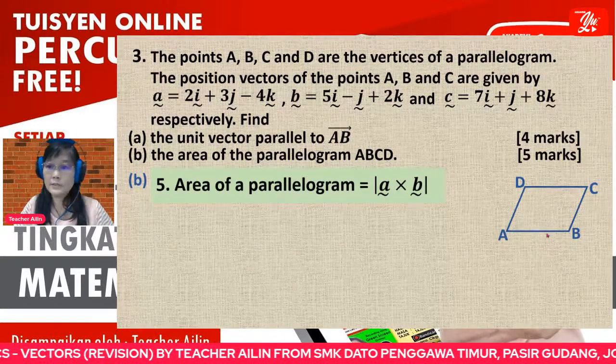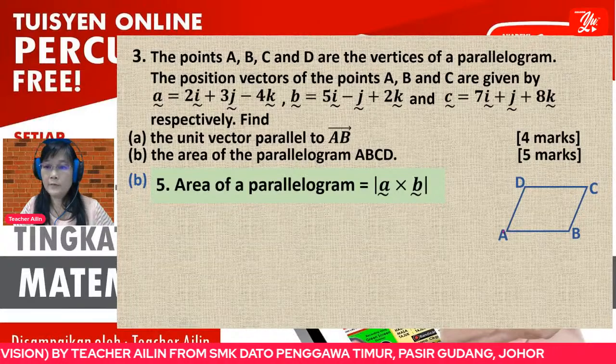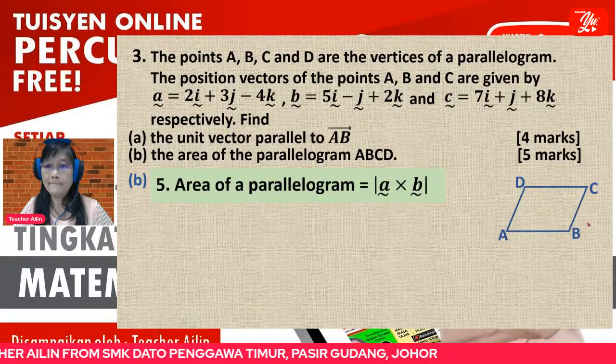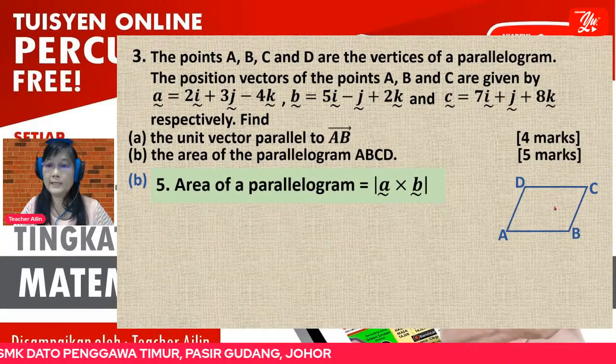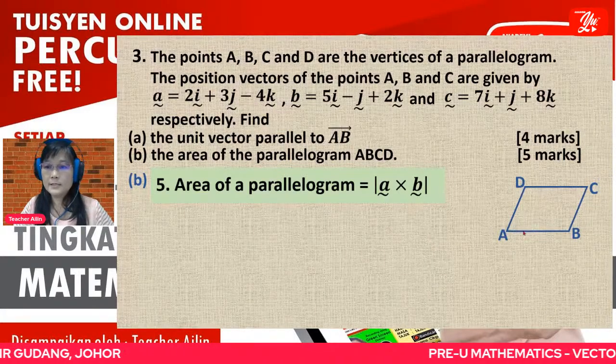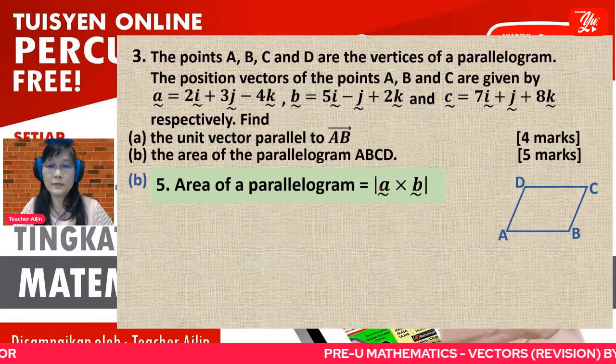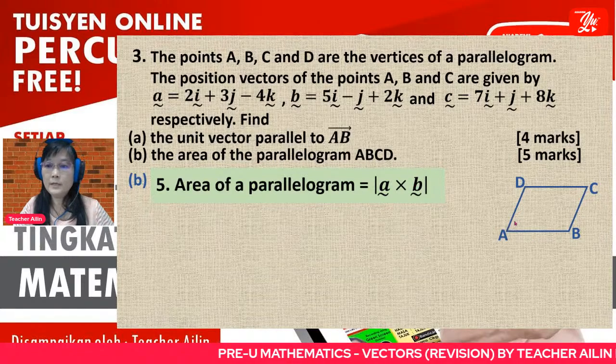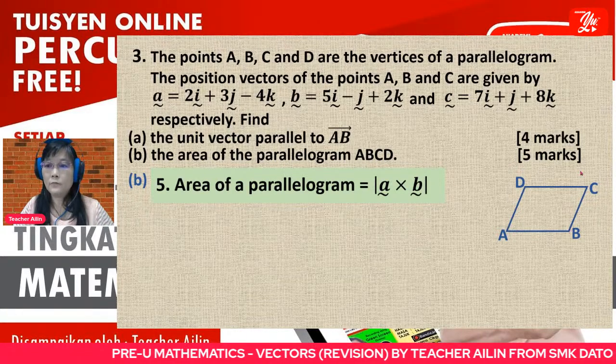So according to this diagram, you have to find the vector AB, and you have to find the vector AC or BC, either one. So this one, consider AB as vector A. Then vector B is either AD or BC.